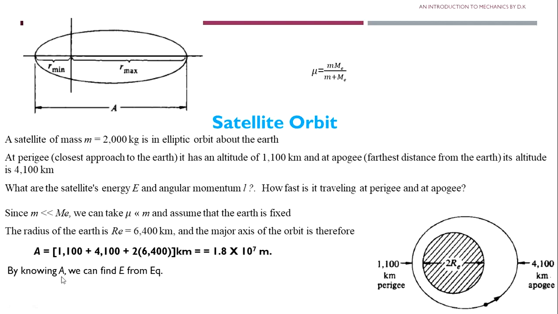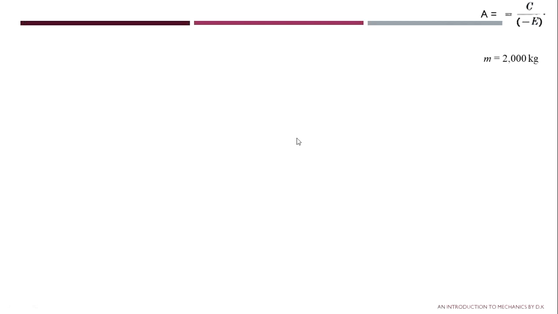By knowing A, we can find E from the equation A is equal to C divided by minus E. So we can find E is equal to minus C by A, by knowing C, which is equal to capital G small m M E, which is equal to small m g R E square. We substitute the values of small m, g and R E square, where small m is the mass of the satellite, that is 2000 kilogram.